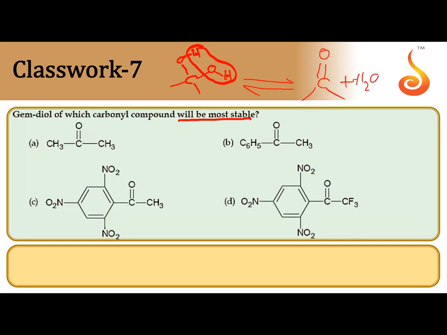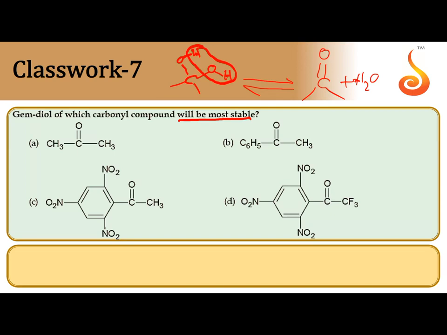This is reversible reaction. So carbonyl compound, carbonyl carbon, this undergoes addition of H2O to give gemdiol.